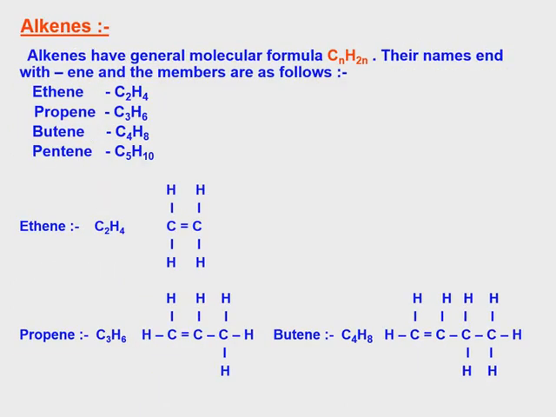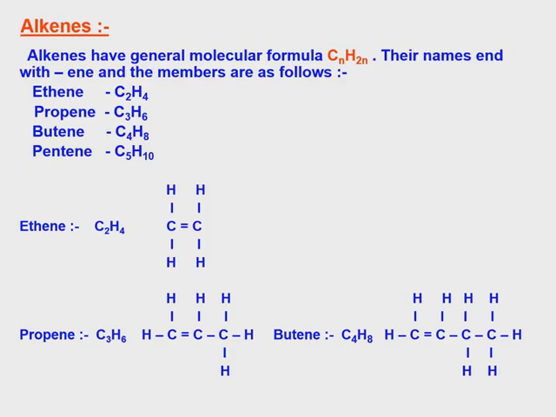Next, alkenes. Alkenes have the general formula CnH2n. Their names end with ene and the members are as follows. For example, n equal to 2. For alkenes, a minimum of 2 carbons is needed because the first member contains at least 2 carbons. So n equal to 2, 2 into 2 is 4. So C2H4, 2 carbon, carbon double bond, ene. Next, n equal to 3. So C3, 2 into 3 is 6, H6. So 3 carbon, carbon double bond, propene.